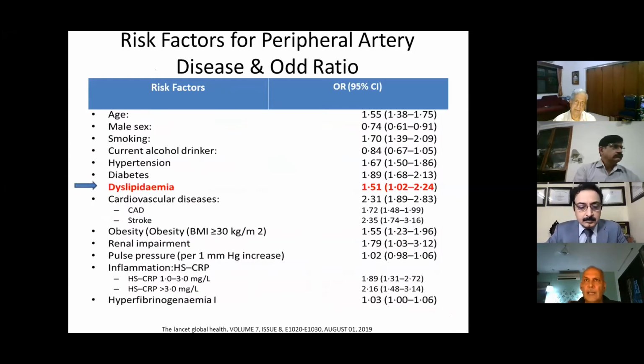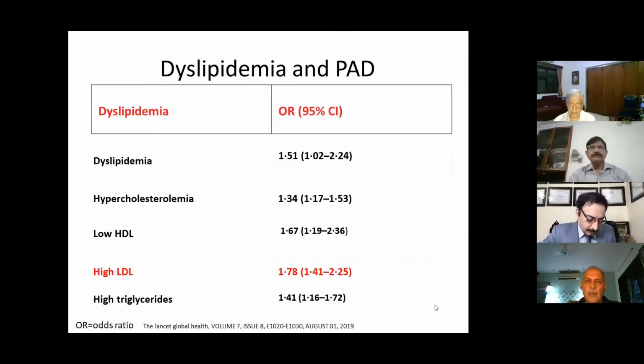Now, there are 13 risk factors which are associated with peripheral artery disease, and dyslipidemia is one of them, with an odds ratio of about 1.51. If we look into the different lipoproteins, LDL has the strongest association with an odds ratio of 1.78. However, in the Physicians' Health Study, the ratio of total cholesterol to HDL cholesterol was found to be the strongest association with PAD.